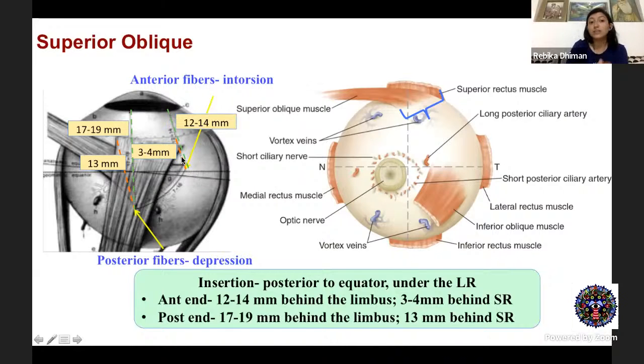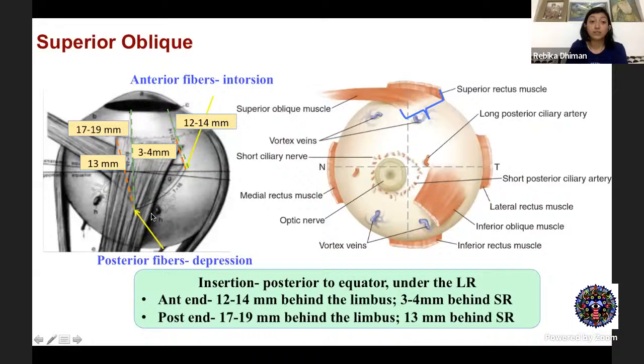Yes. And also there is a difference in function of these anterior and posterior fibers. The posterior fibers of the obliques are responsible for the vertical action. So posterior fibers of superior oblique are responsible for depression, and anterior fibers are responsible for the torsion, which is the intorsion. Now you can question me, why does a superior oblique act as a depressor? Well, again, the answer lies in the anatomy.